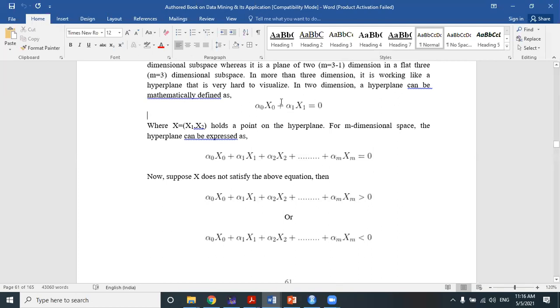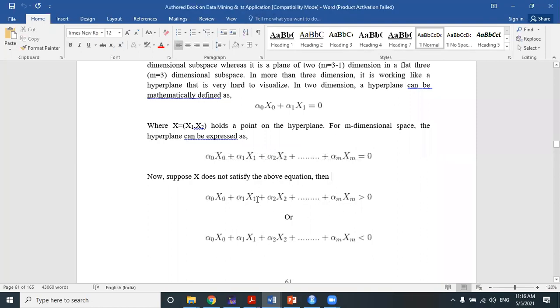Then how will this equation look? This equation will look similar to this. I think all of you agree with it, where the last term will be alpha m into xm, which is equivalent to 0, for an m-dimensional hyperplane. Now, suppose x does not satisfy the above equation. Suppose it is not equal to 0. It becomes greater than 0.